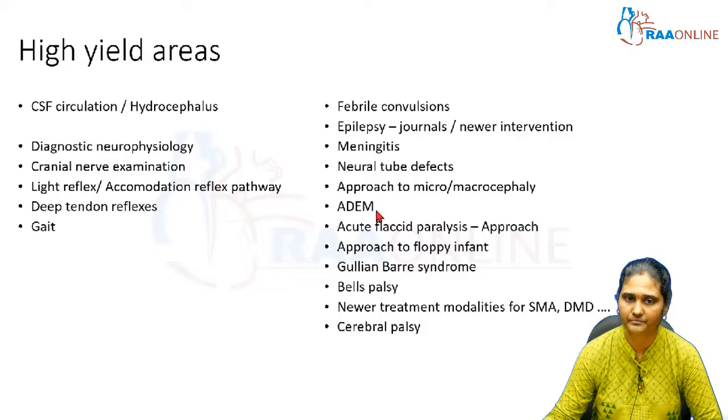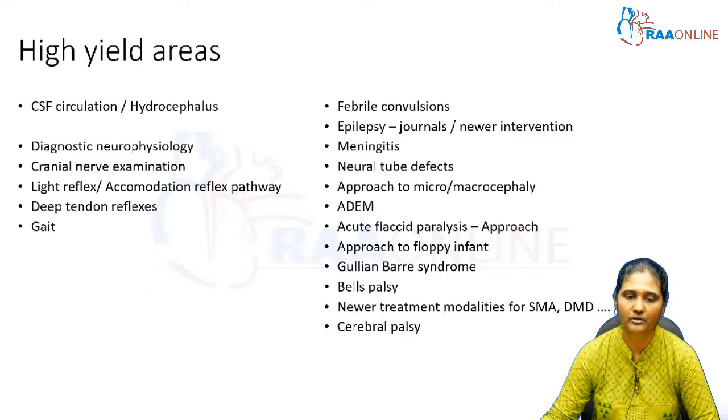And regarding the neuromuscular and peripheral nervous system disorders, you have the approach to a floppy infant, approach to acute flaccid paralysis, ADEM, Guillain-Barré syndrome, Bell's palsy, and newer treatment modalities for SMA and DMD, that is spinal muscular atrophy and Duchenne's muscular dystrophy, and an old question is cerebral palsy. So while reading the neurology chapter itself, you have to categorize into various topics and you should not miss out reading anything.